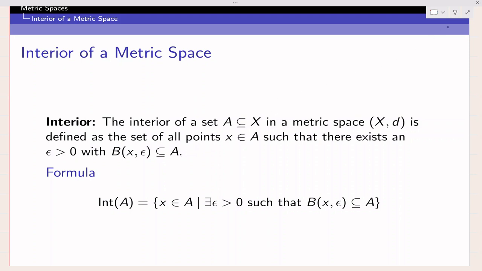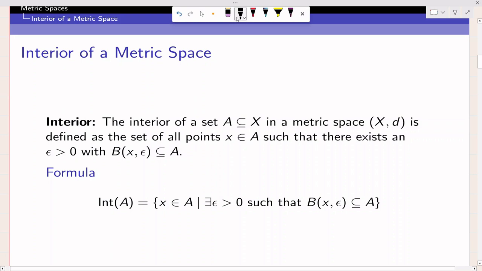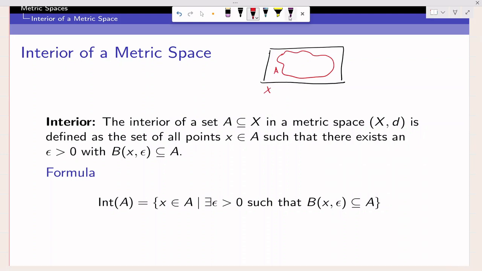To be more specific, suppose this is your metric space X, and a subset A is given to you like this, say any arbitrary subset. Now you want to check interior points. If I take a point outside A, you can simply find an open ball around that point which is not in A, if you are talking about the Euclidean metric in R2.